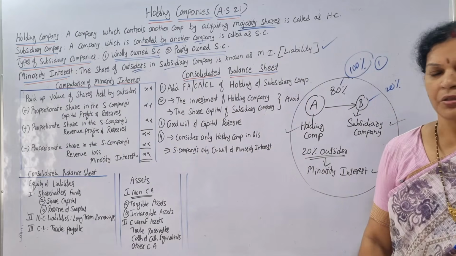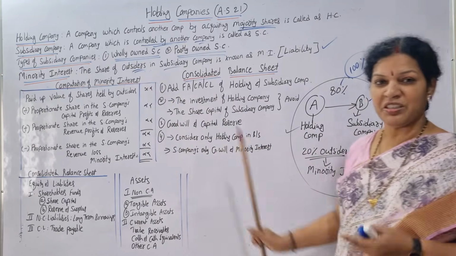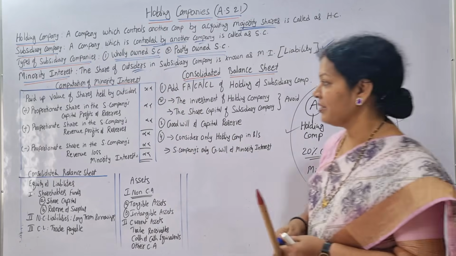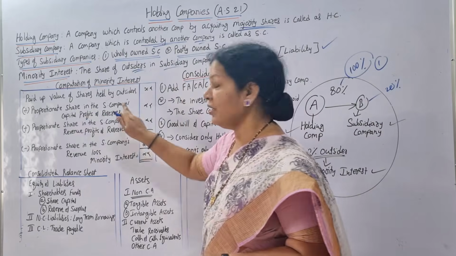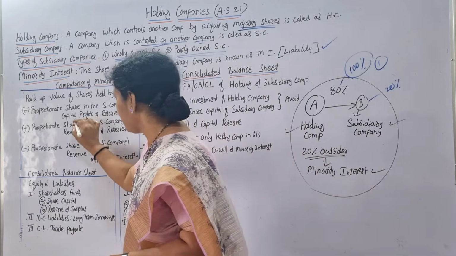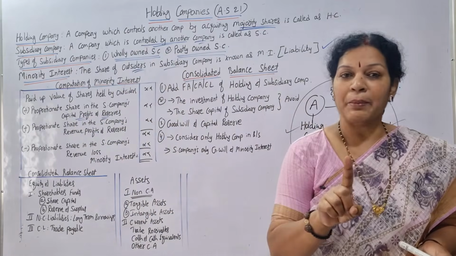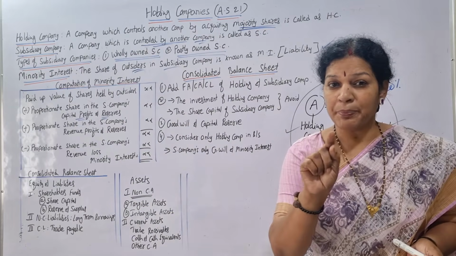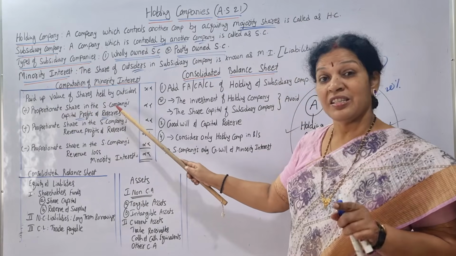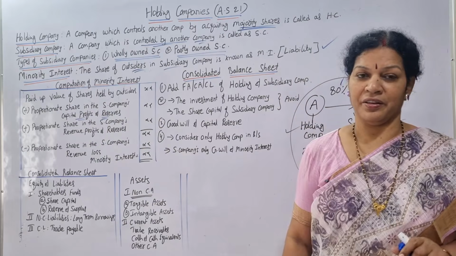Suppose say it is 10,000. 10,000 will write. This is the main amount, whatever 20% is there, that will write. To that, what are we adding? Proportionate share in the subsidiary company's capital profits and reserves. If you get capital profits, we take only the proportionate share. Please remember this: proportionate share in the subsidiary company's capital profit and reserve, this will add.